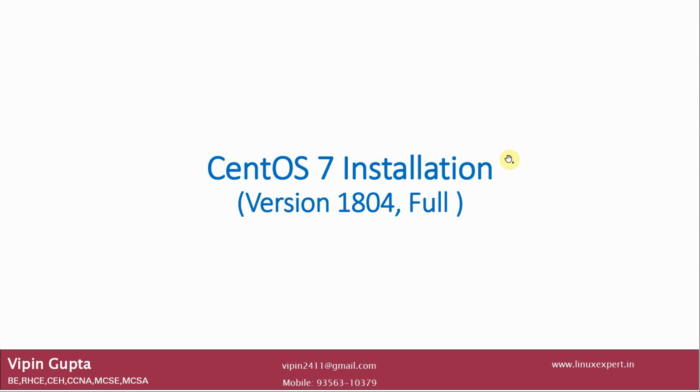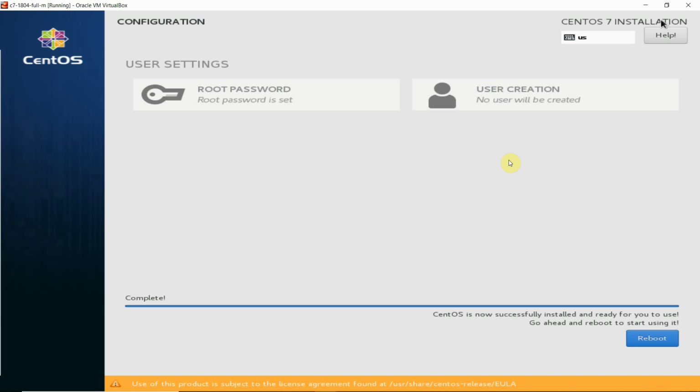In this video we are looking at the CentOS 7 installation, full version. We have already installed up to this point, which we covered in the previous video. So now, after installing all the packages, our screen is on reboot. We are going to click on the reboot button and then perform certain settings.